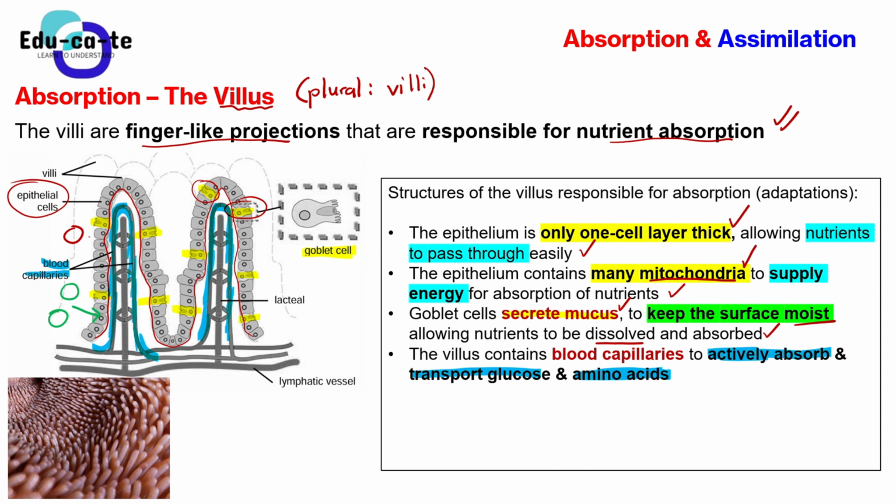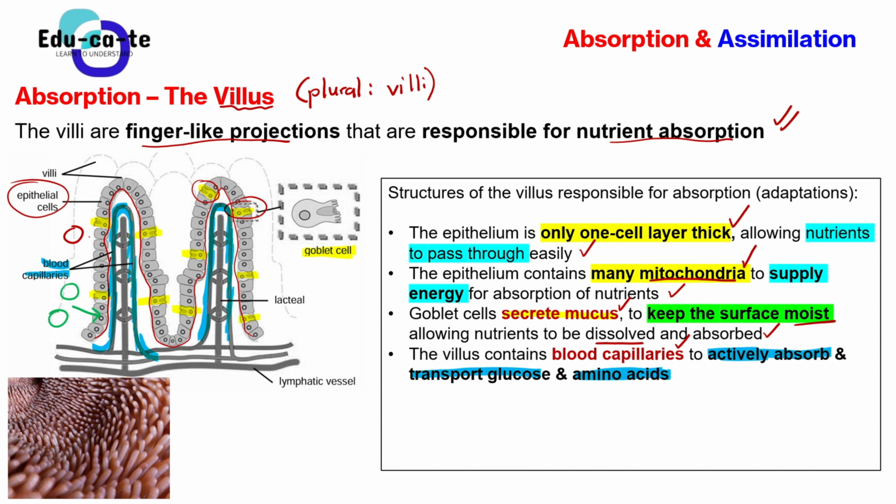And remember that we've already said that the epithelium is the one supplying energy from its many mitochondria, right? So here you are saying the blood capillaries actively absorb. So the first mark, when we are marking here, will be on the blood capillaries. The villus has got many blood capillaries. You have stated the statement. Now tell us, what's the significance of these blood capillaries?